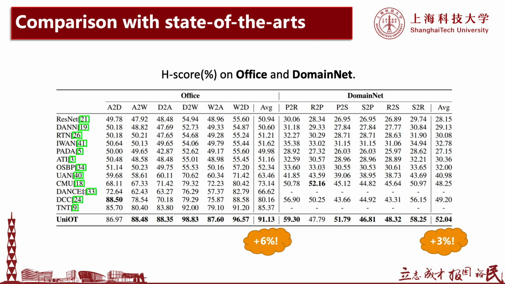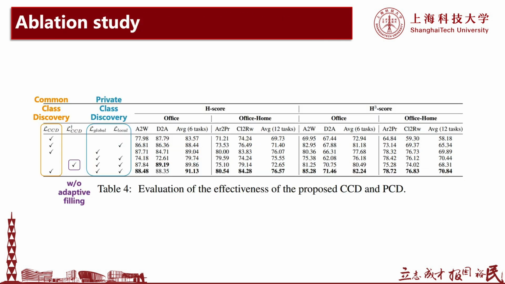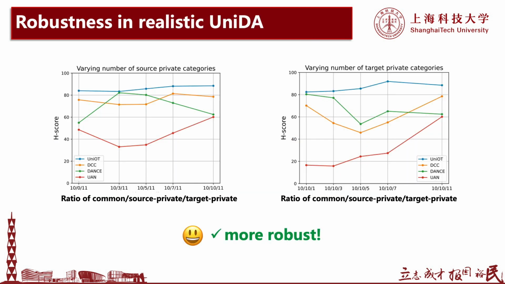Compared to other SOTA methods, our UniOT achieves the best performance. With respect to H-cube score, our UniOT surpasses other methods by an extremely large margin. We also conduct an ablation study to evaluate each designed component, and this table fully verifies the effectiveness of our design. Compared to other SOTA methods under different category splits, our UniOT is more robust to the variation of source private or target private classes.